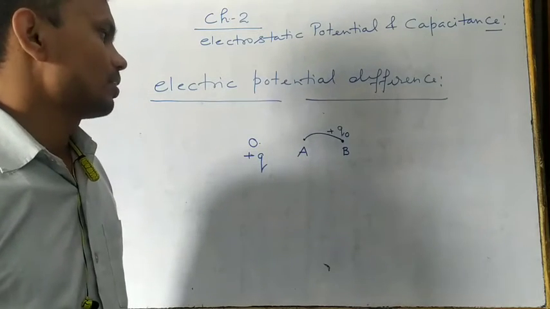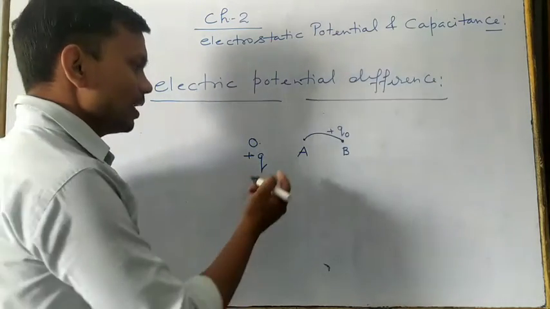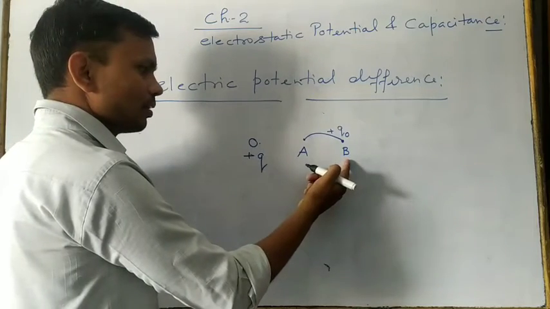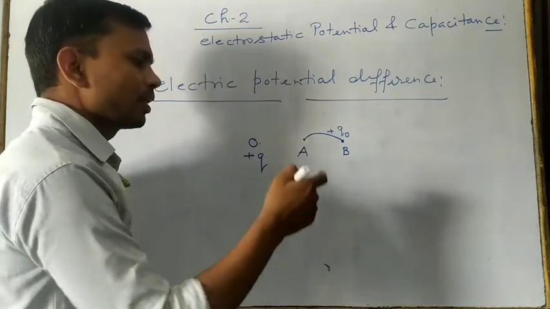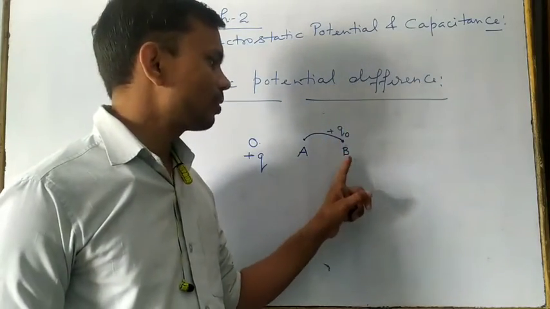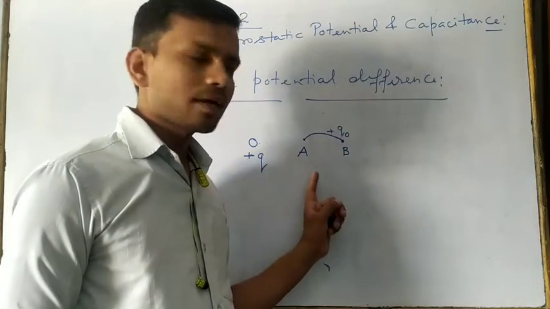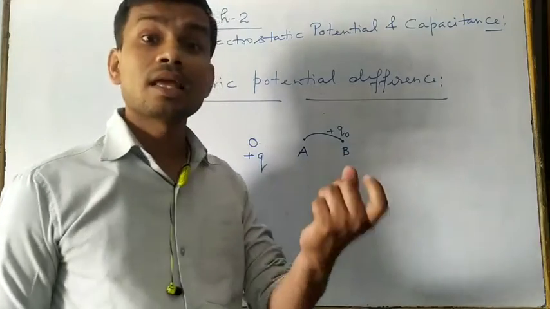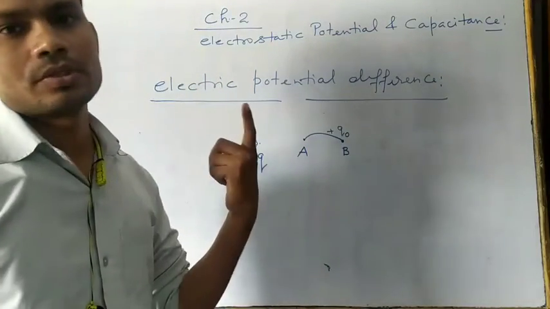Electrostatic potential difference. Right? So electrostatic potential difference is the amount of work done required on moving a unit positive test charge from one point to another point, and the condition is that both the points are lying in the electric field of the source charge.